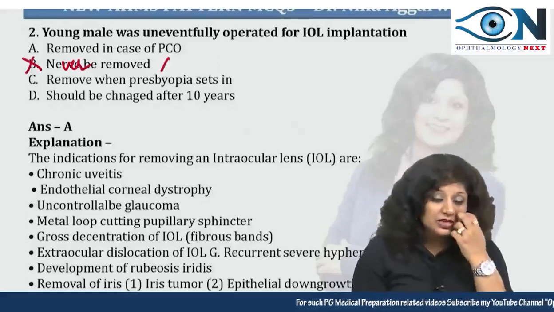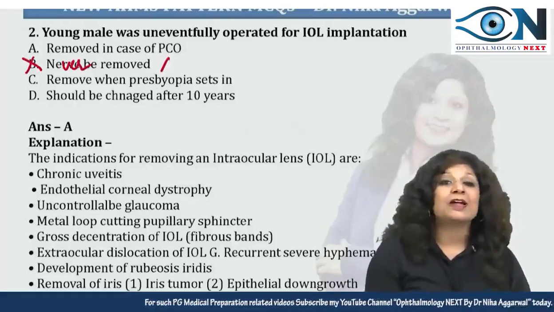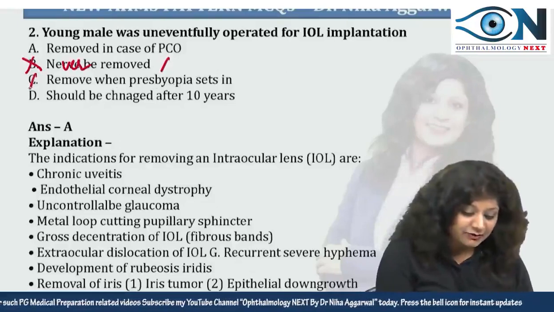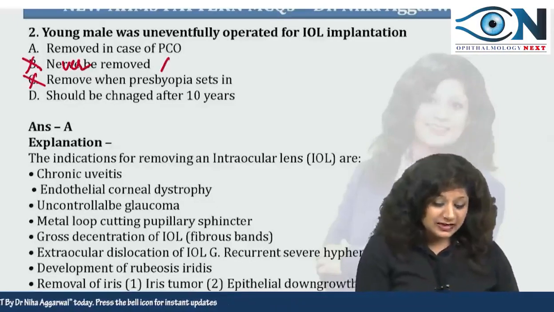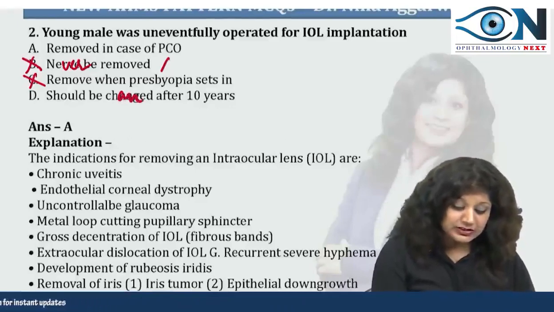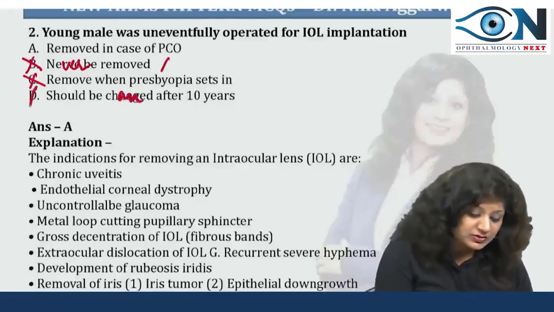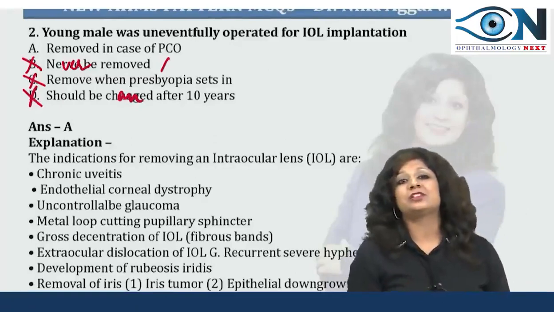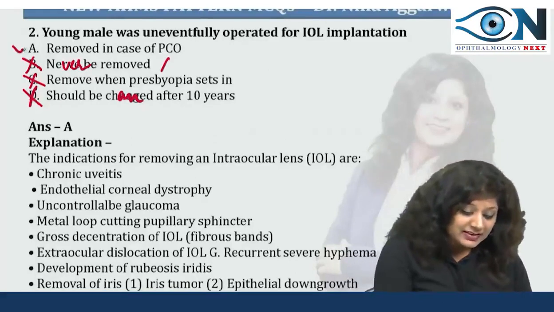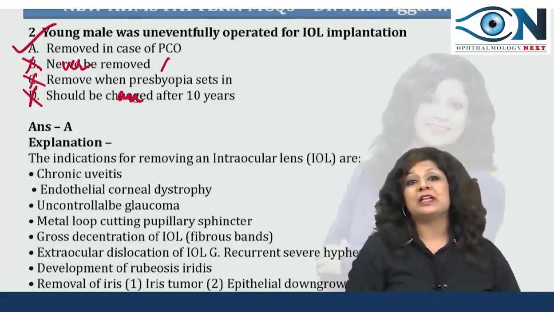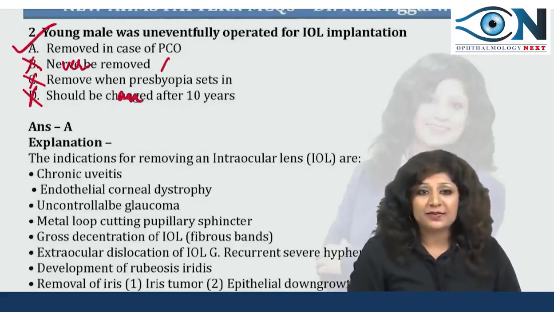It should be removed when presbyopia sets in. This is again wrong. Due to presbyopia, we are not removing the IOLs. It should be changed after 10 years. No, this is not a criterion that it should be changed after 10 years. So the correct answer is that it should be removed in cases of posterior capsular opacification.